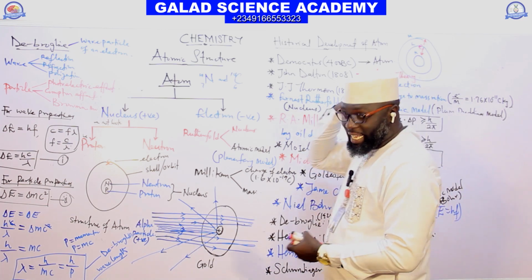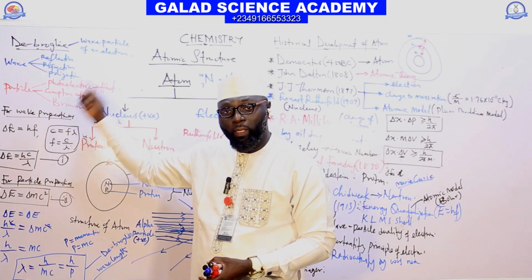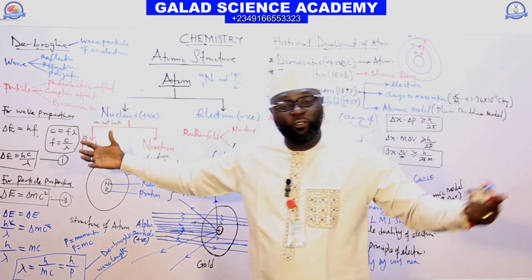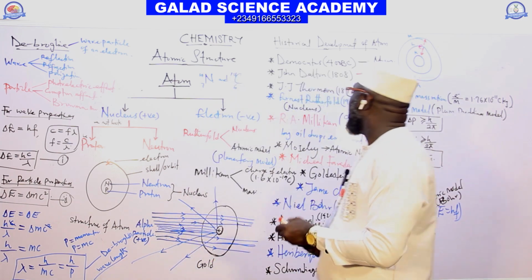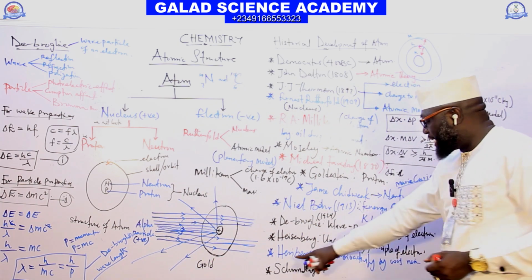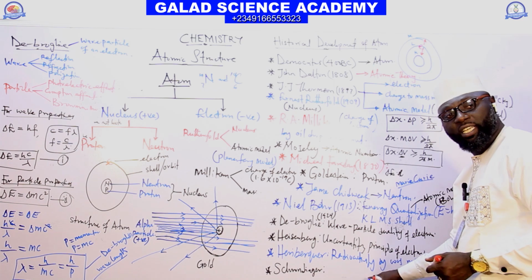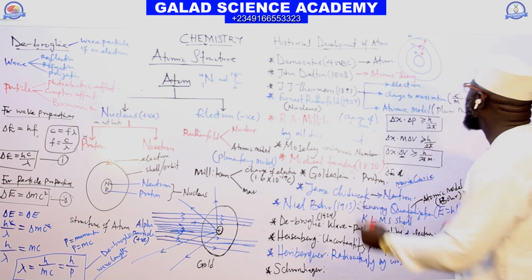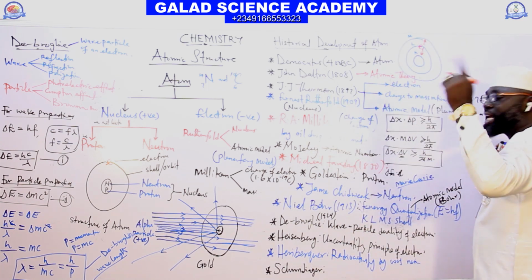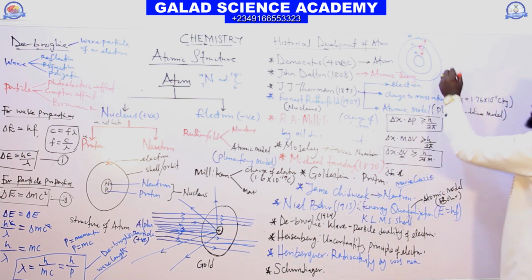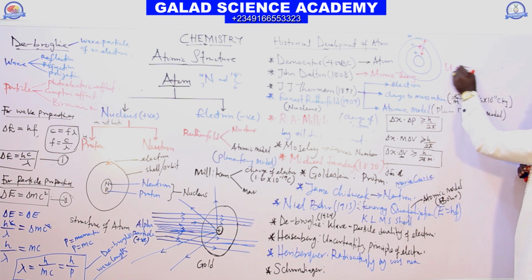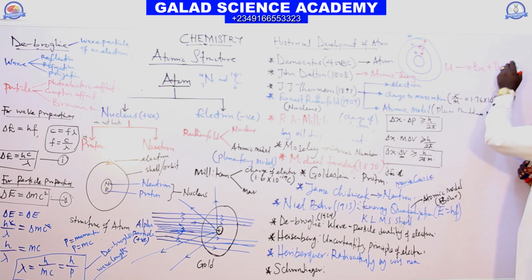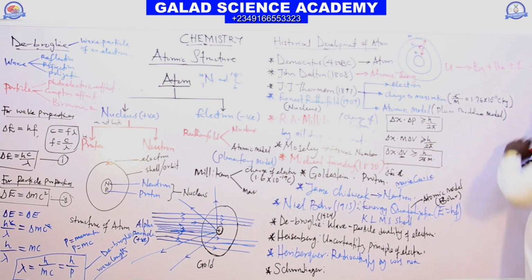And again, Dalton said atoms cannot be created and we cannot destroy an atom. But Becquerel discovered radioactivity, which Marie Curie later named. In nuclear fission, if you bombard uranium with a neutron, it changes to barium plus krypton plus a large amount of energy.